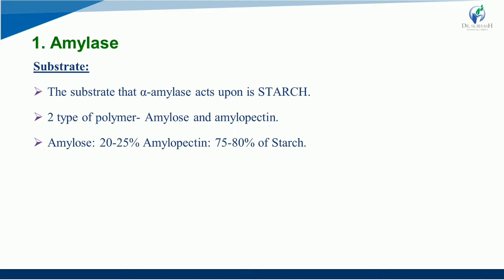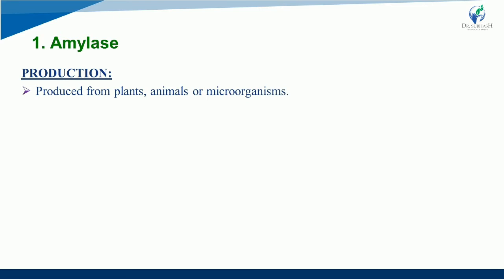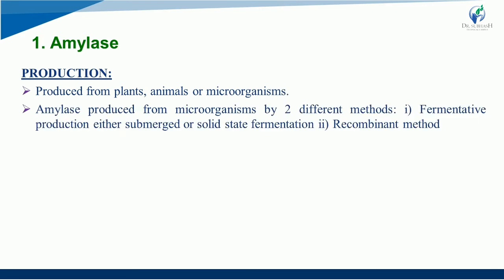Now next that we are going to see is production. This is the most important. Amylases are produced naturally in plants, animals or microorganisms. Amylase is produced from microorganisms by two different methods. The first is fermentative production, either submerged or solid state fermentation. Second is the recombinant method. We are not going to see these methods very deeply, but please remember the names of the methods, right?